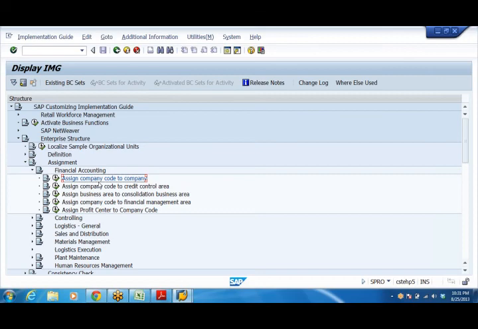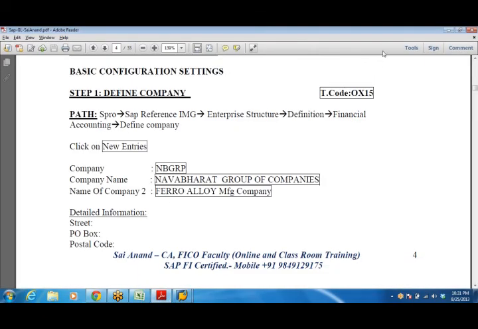Okay, one more thing in this topic we covered: you have written SPRO or something to get that IMG screen. Do you have a way, means you have to remember all these codes, or you have a menu where you can select that? Menu is there, and also I have given all the transaction codes here. Over a period of time, you may be remembering this. Now, how do I get that SPRO first instead of typing that?